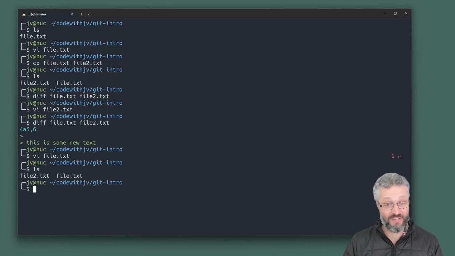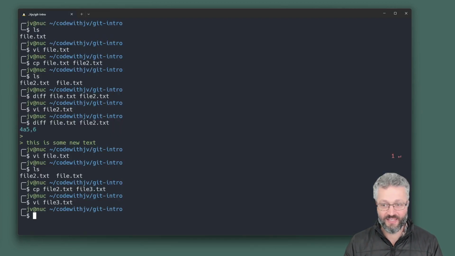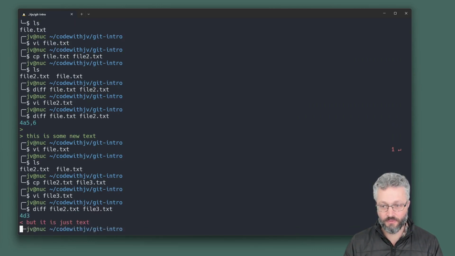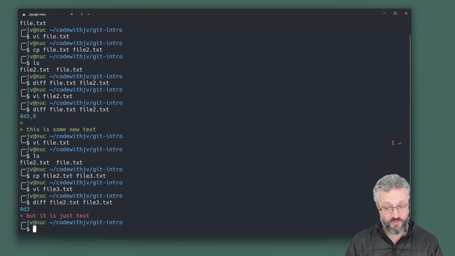If you start to think about having versions of a file, okay, we can see that the difference between file 1 and file 2 is that it has some new text. Copy file 2. Let's make it file3.txt. In file 3, I'm going to remove a line. And now if you run diff on file 2 and file 3, you'll see this is what it looks like when you remove something. Let's do one more.